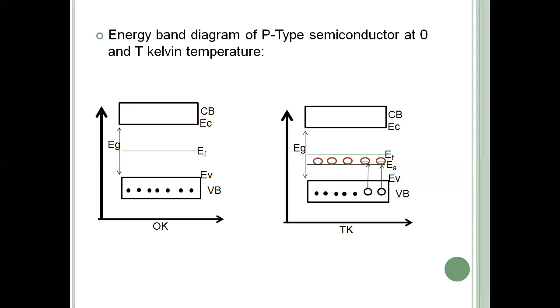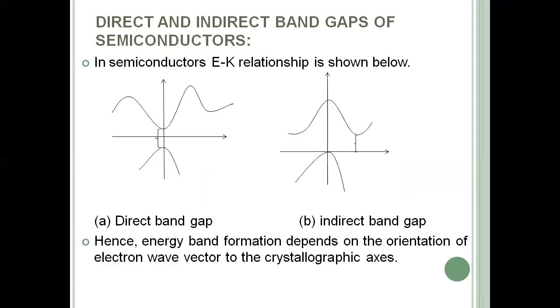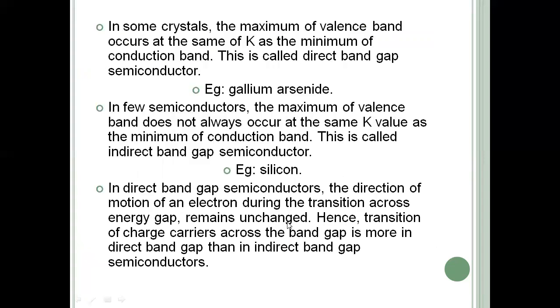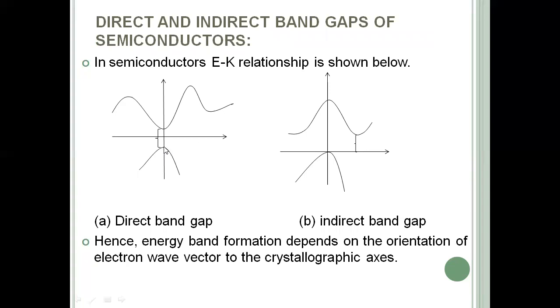Coming back to the types of semiconductors, depending upon the energy gap present in the materials, there are 2 different types: direct and indirect band gap semiconductors. Depending upon the gap between the conduction level and valency level, they are direct and indirect band gap semiconductors. In direct band gap semiconductors, the maximum of the valency band occurs at the same K value as the minimum of the conduction band. See here, the minimum of the conduction band has the same K value as the maximum of the valency band. So this type of semiconductor material is called a direct band gap semiconductor.